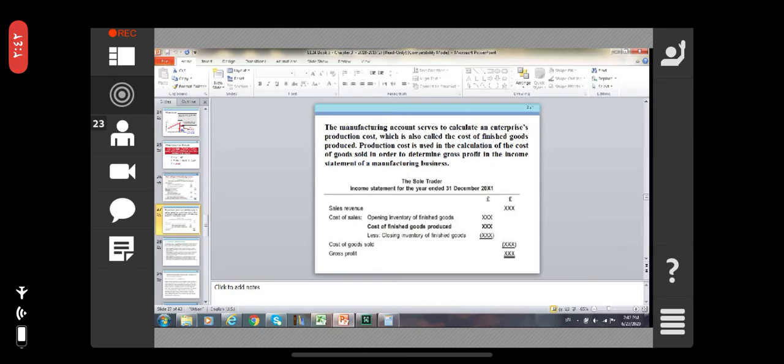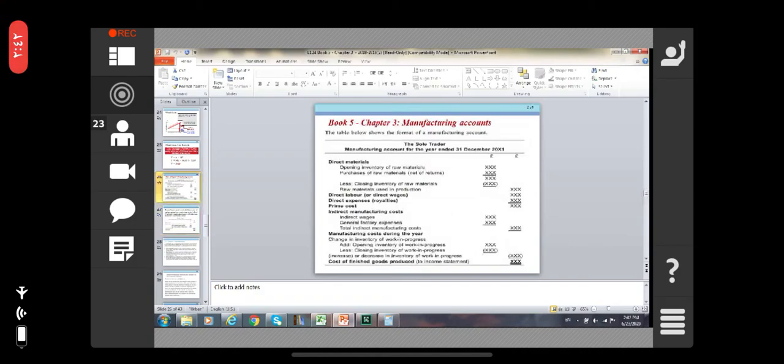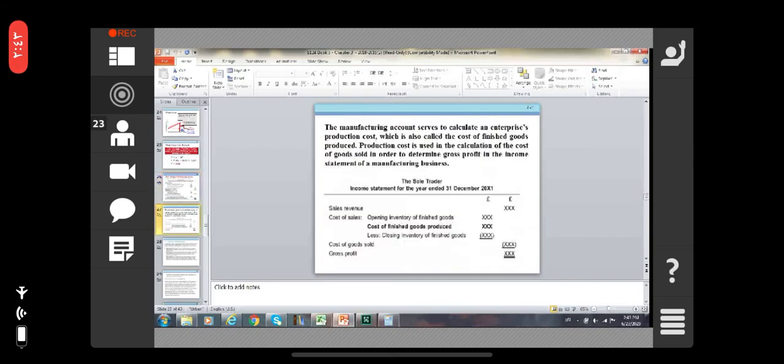Production cost is used in the calculation of the cost of goods sold in order to determine the gross profit in the income statement of a manufacturing business or manufacturing unit. Cost of finished goods produced. So it is saying the production cost is used in the calculation.